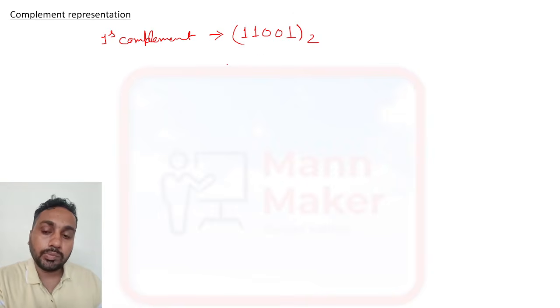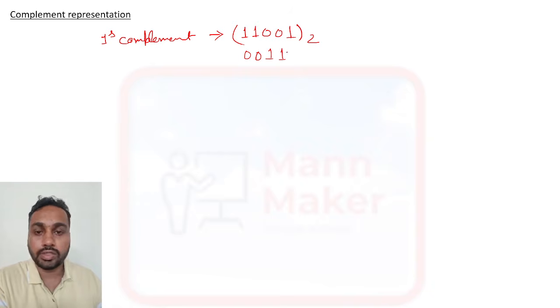For ones complement representation, simply we have to complement: if 1 is there, you need to write 0; if 0 is there, you need to write 1. So this is the representation of ones complement.